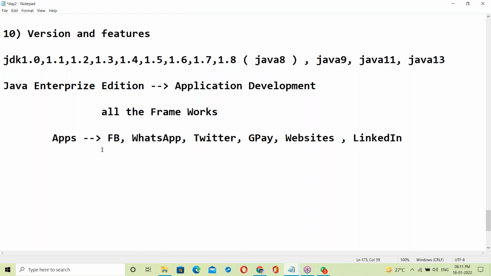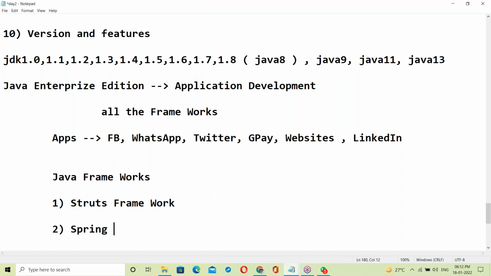To develop this kind of application we use frameworks. Exactly what is a framework? Let us see about frameworks, Java frameworks. The first one is the Struts framework, which is almost outdated; no one is using it. The next framework is Spring.